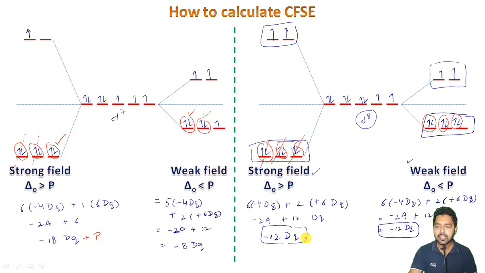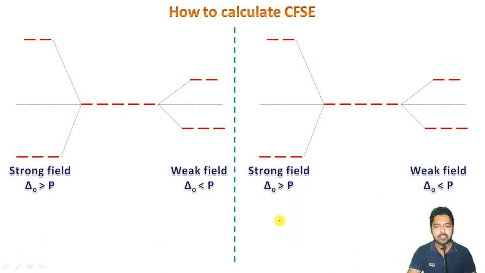Okay, and now finally we are left with the d9 as well as the d10 configuration. So it will be 1 2 3 4 5 6 7 8 and 9 here, and then the 10th electron here, right?